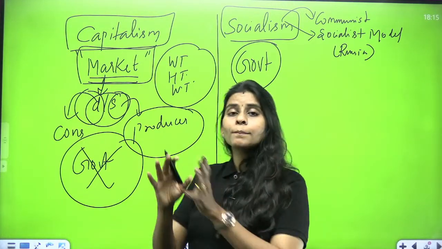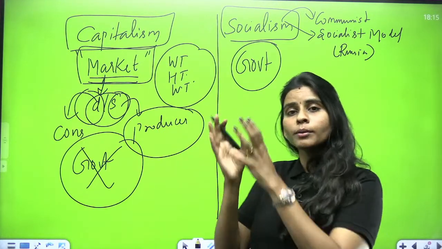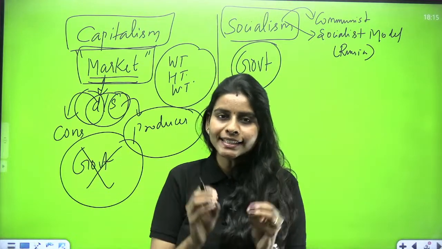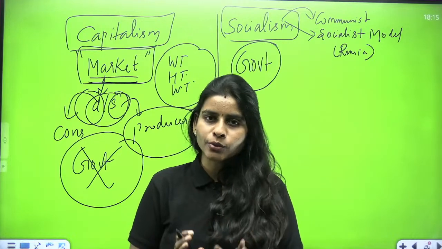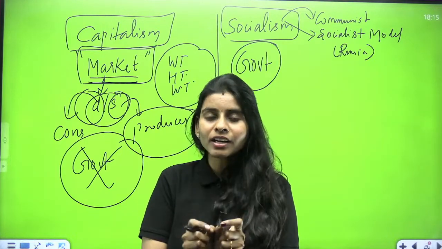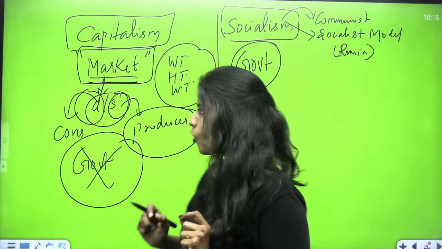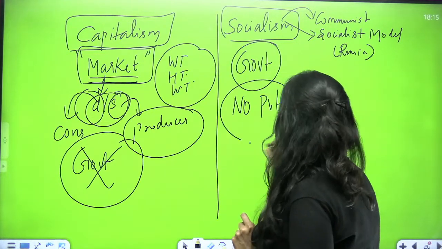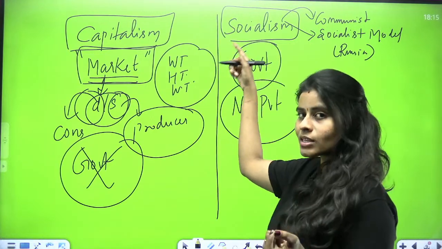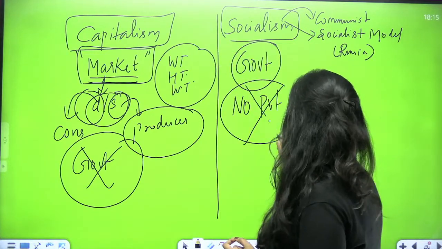But in socialism the government is giving more importance to taking care of the social needs of the people. So the government will be deciding what type of goods and services are to be produced. The government is not allowing what? Private ownership of resources. So the most important point that you have to note about the socialist pattern of economic system is that there is no private ownership.